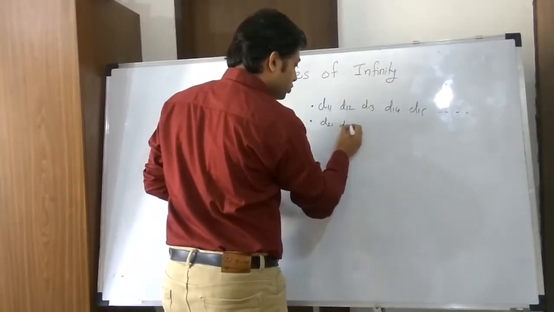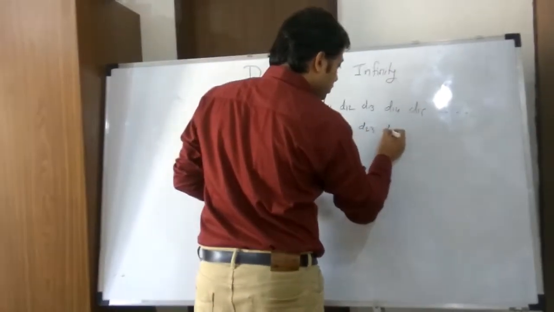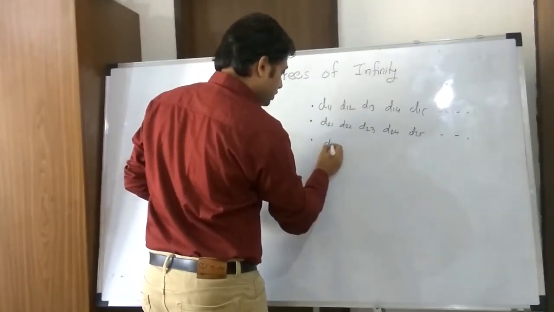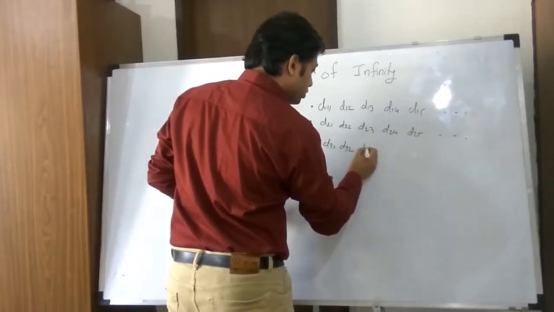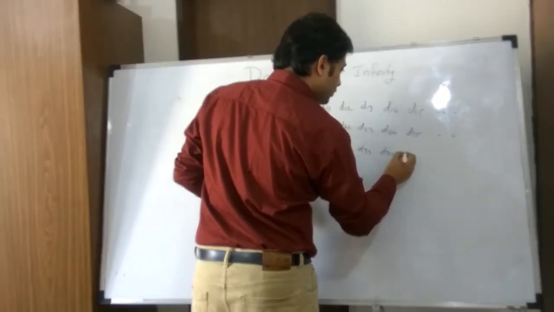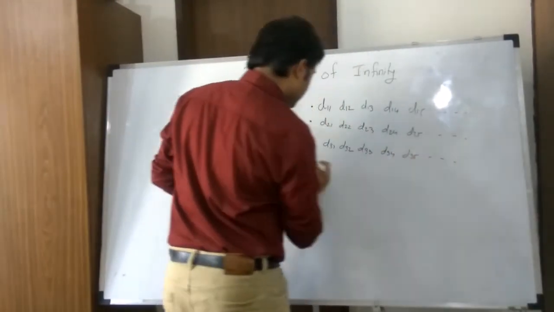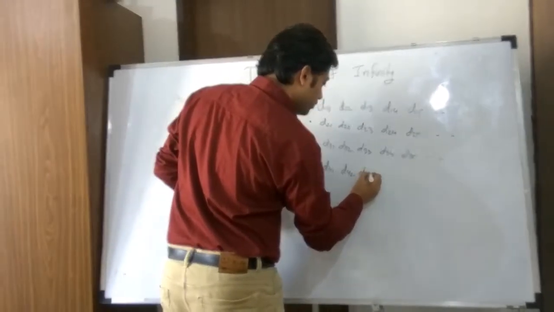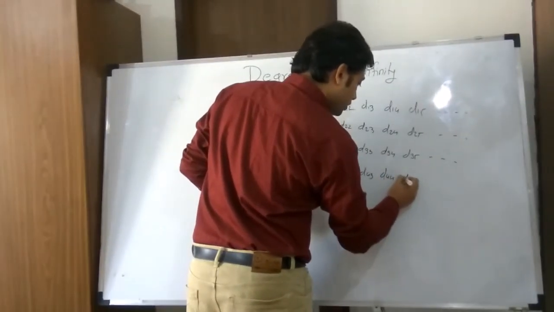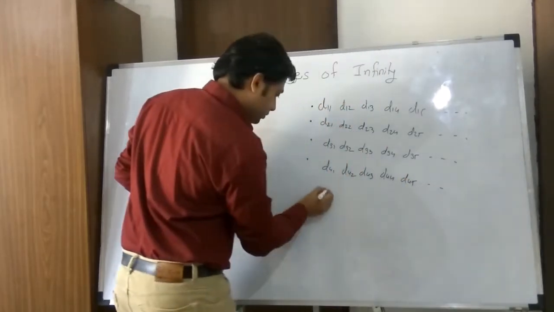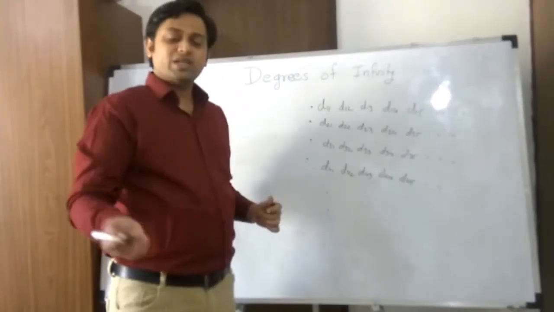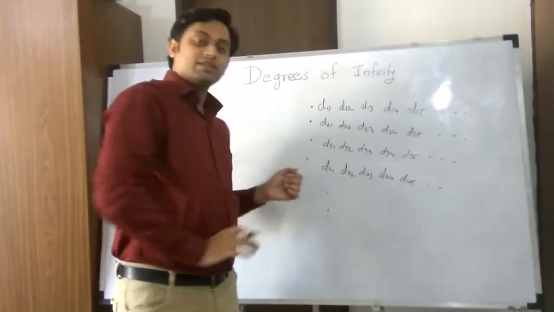Then 2 1, 2 2, 2 3, 2 4, 2 5. Then 3 1, 3 2, 3 3, 3 4, 3 5. Then 4 1, 4 2, 4 3, 4 4, 4 5 and so on. Since natural numbers are infinite, this listing is infinite.